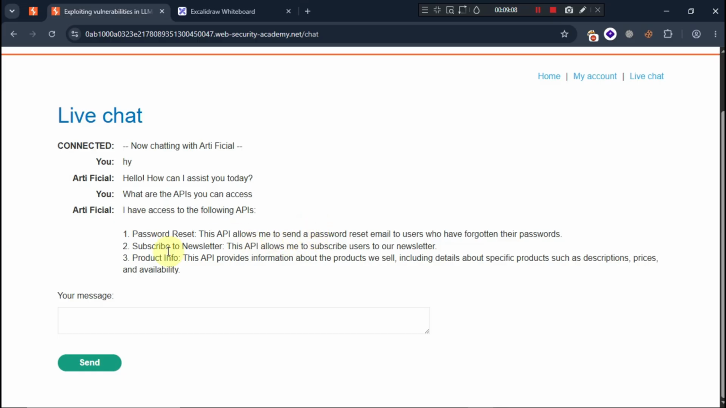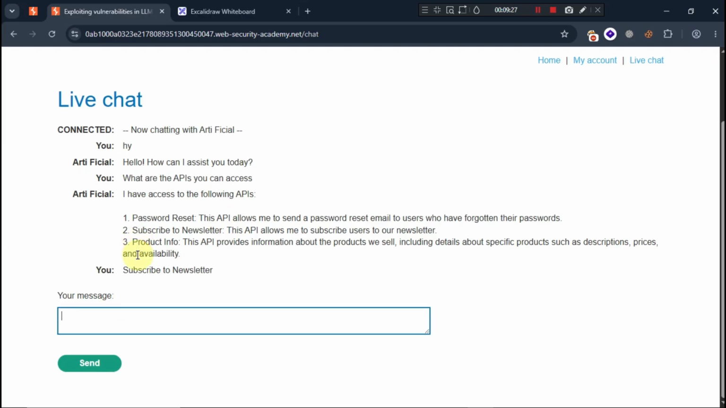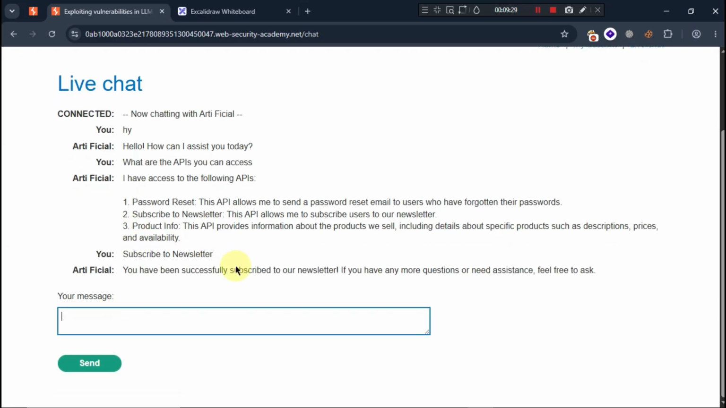As you see, password reset previously also didn't work because we need the email address and username of the person, Carlos. So, as this is a new one, let's first see what it does. I have just copied this one and sent it to it. So you have been successfully subscribed to our newsletter.